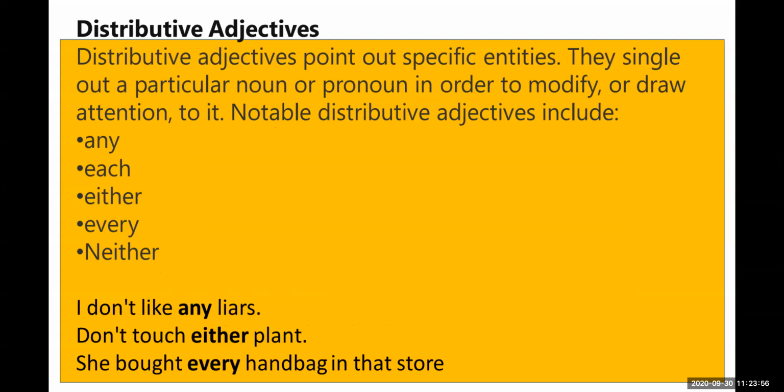Every is a distributive adjective which is talking about the noun handbag. Now I'm also telling you more examples of the distributive adjective.